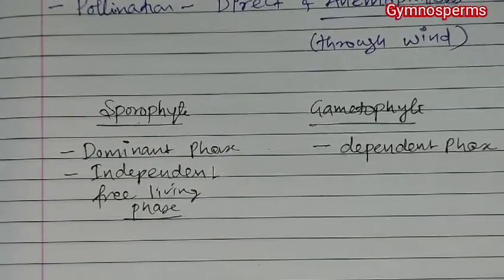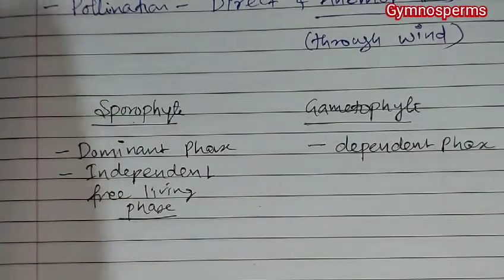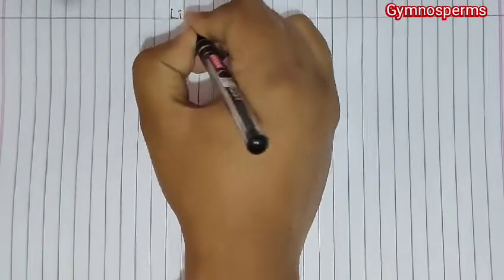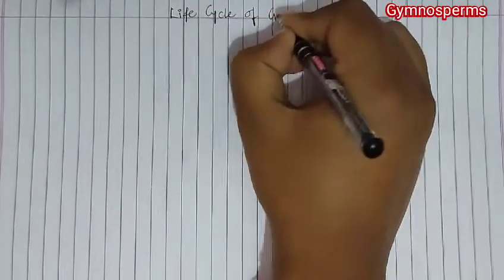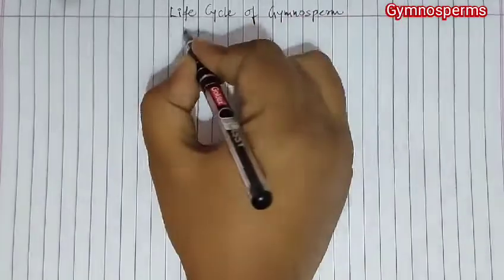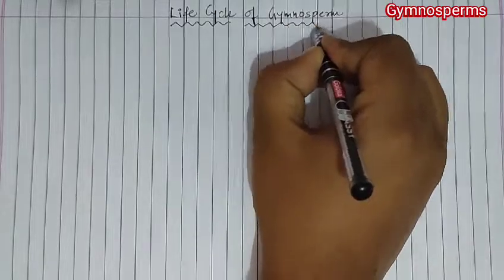Now we are going to talk about the life cycle of the gymnosperm. So next we talk about a life cycle of gymnosperms. Now when we talk about a life cycle of gymnosperm, we have just studied that in case of gymnosperm dominant phase is sporophyte.